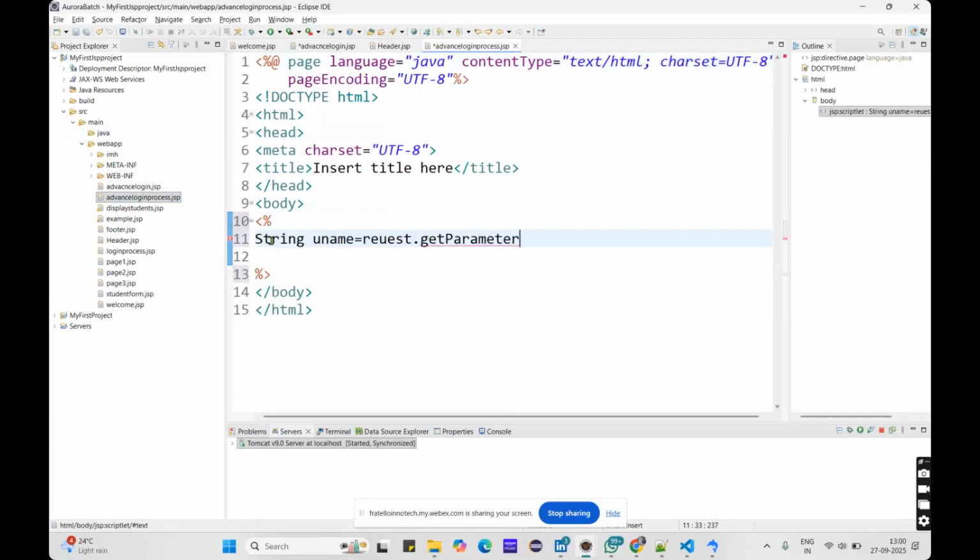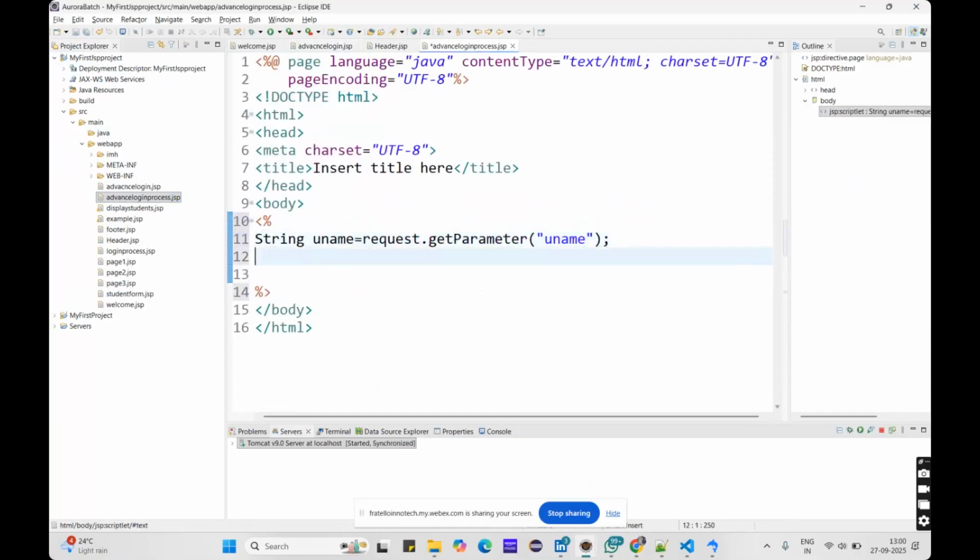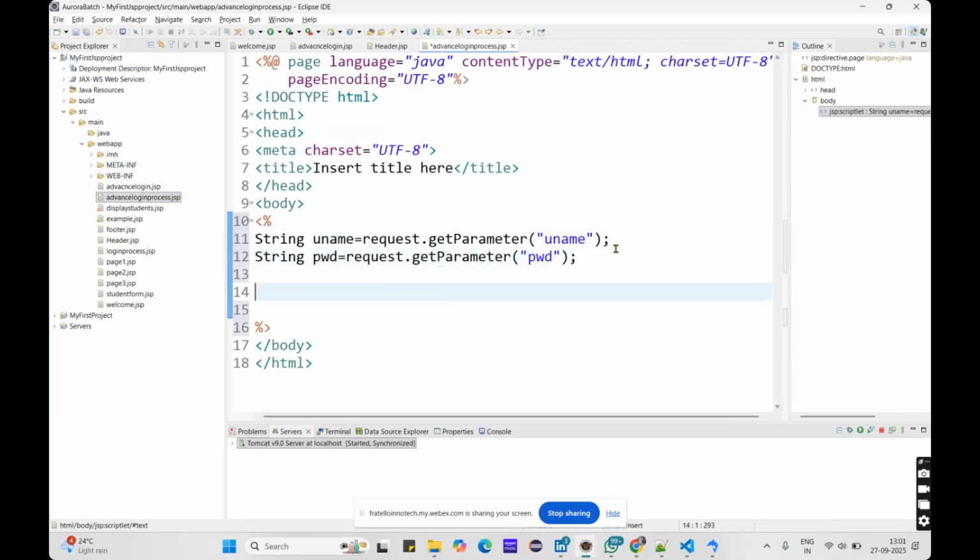When you are dealing with a number of inputs with the same name, you can use request.getParameterValues, but I am dealing with only a single parameter, so I am using request.getParameter and giving the name that I have given in the input. In the input I have given username as the name, so I just took that name here. Now the password: string pwd equals request.getParameter of the name I have given, pwd. That is the reason I have taken pwd.